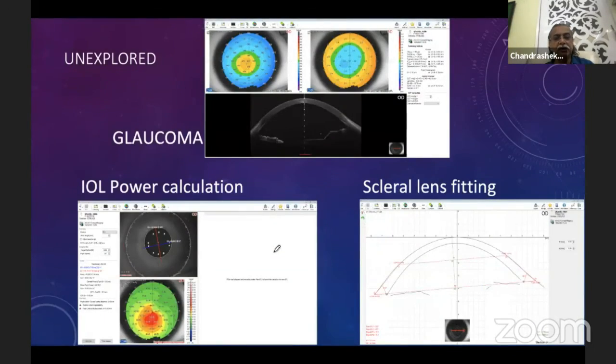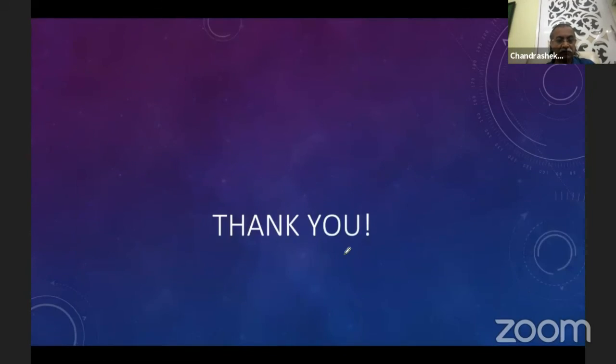Then these are some unexplored areas: glaucoma workup, IOL power calculations, and scleral lens fitting. I have not gone into this, meaning I have gone, but to a very little extent. So let us not talk about it. But all these facilities are there. So this is in addition to normal refractive workup, pupillography, etc. I wanted to concentrate only on the salient features. Otherwise, 2 hours are not enough for this talk. Thank you very much.